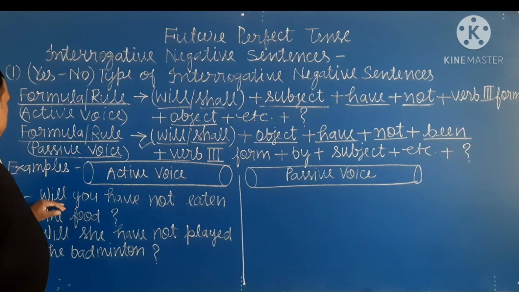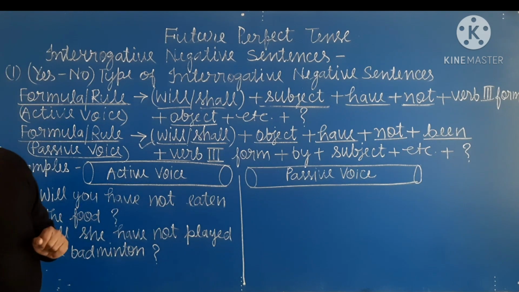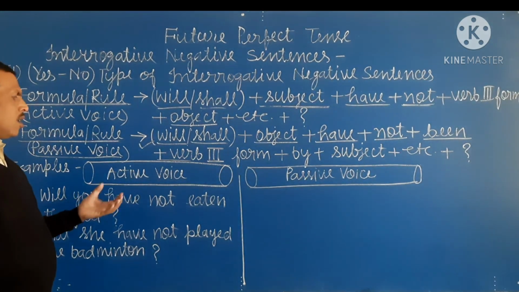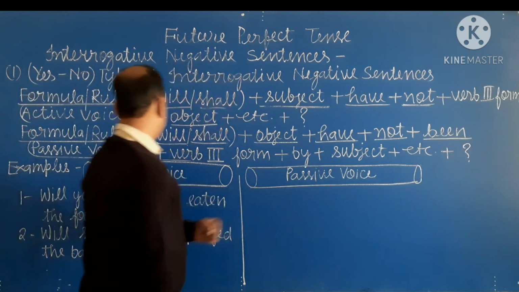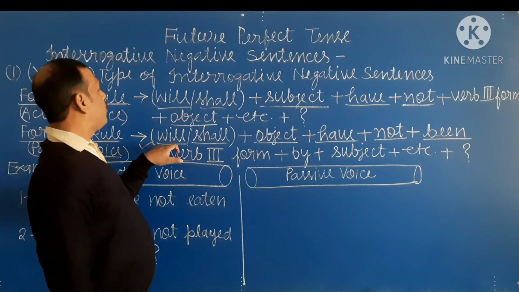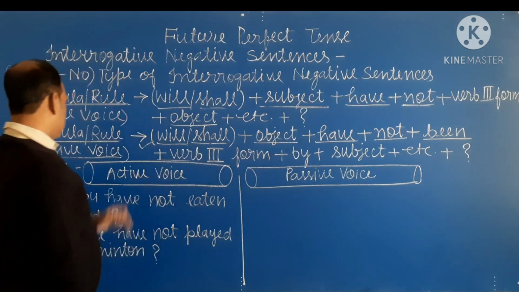And first example is, will you have not eaten the food? Okay student, now we frame this sentence into passive verbs. So first of all we write will or shall according to object.